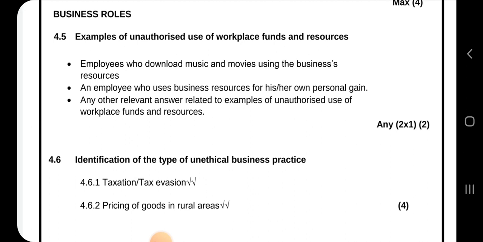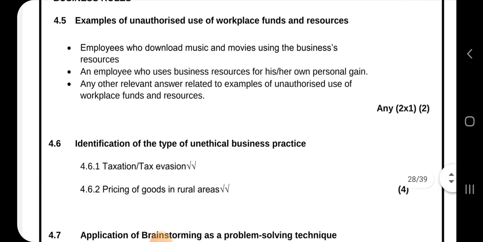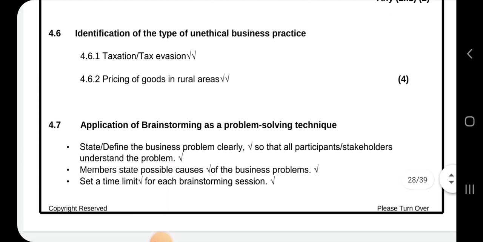So, examples of unauthorized use of workplace funds and resources. What is an example? It is when employees download music and movies using the business resources. That is unauthorized use of workplace funds and the internet. Or an employee who uses business resources for his or her personal gain. And any other relevant answer will be accepted. So get your thinking head on and think. It's very easy to pass this subject.